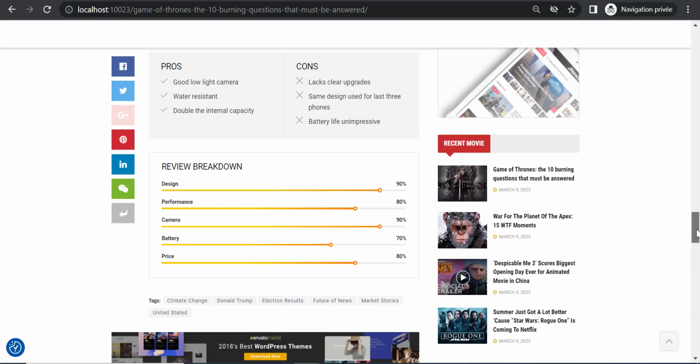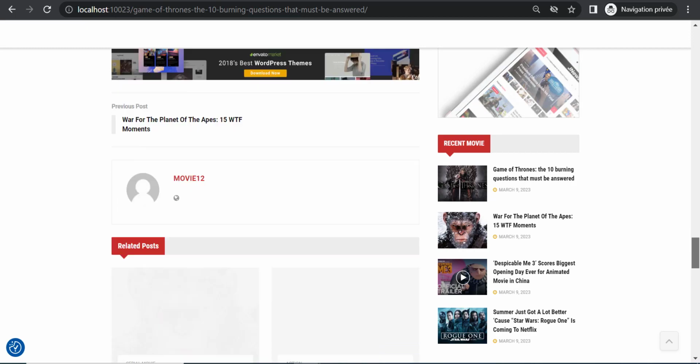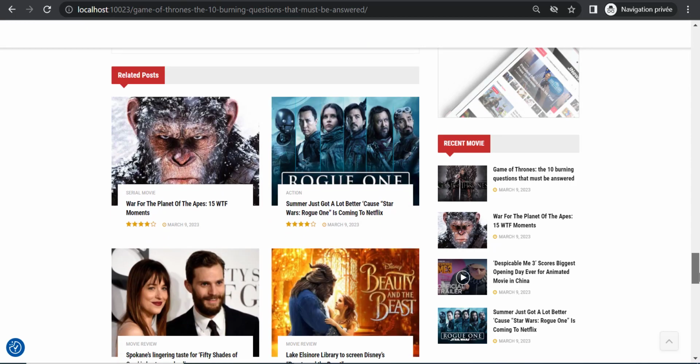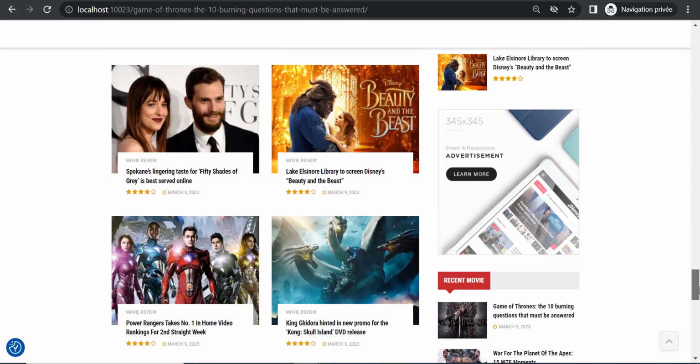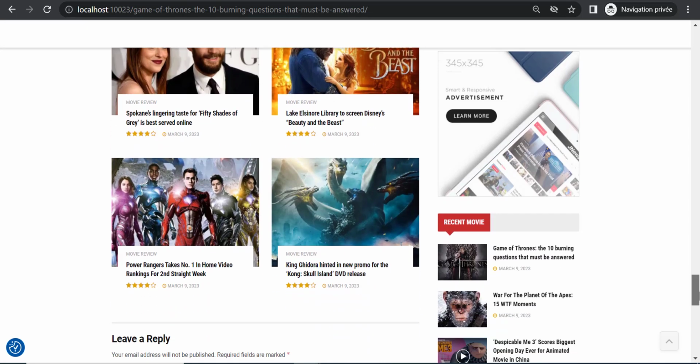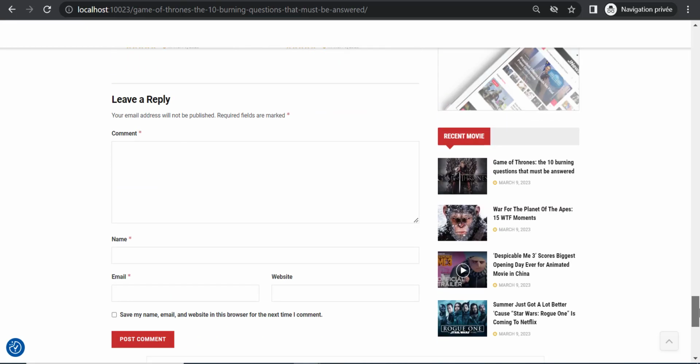Now, I'm going to show you how to use ChatGPT to write content so that you don't have to write it yourself. At the bottom of the blog, you can see that there are some related posts over here. To be precise, there are 6. And so if people scroll down here and see that they like any sort of other article, they can click on it and go and have a look at it.